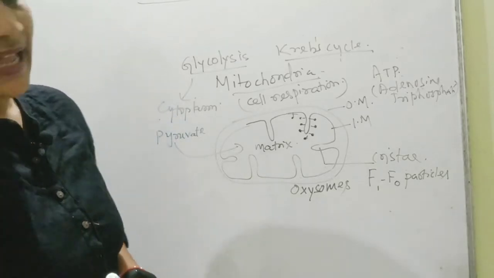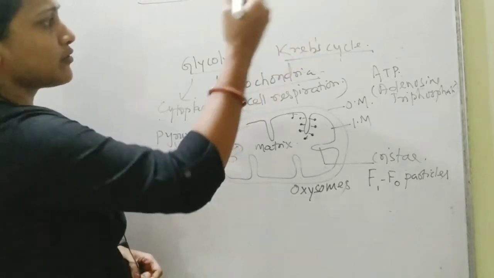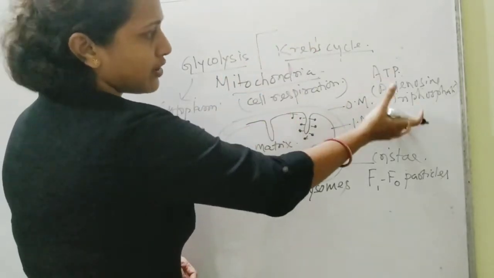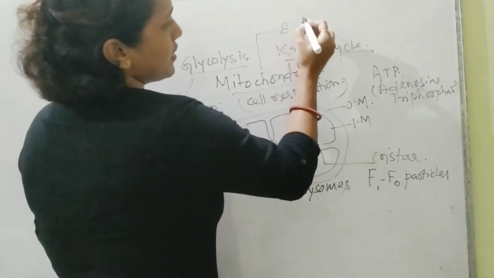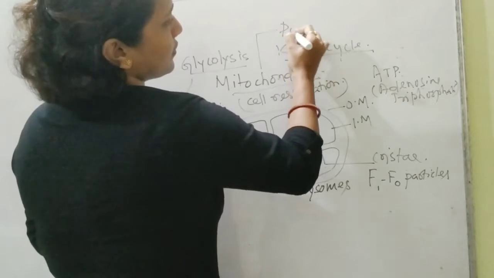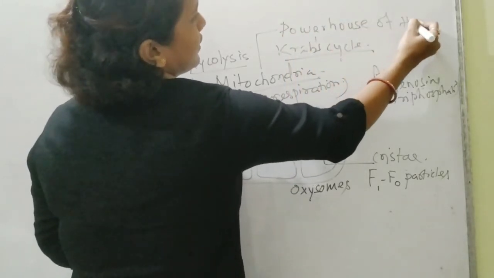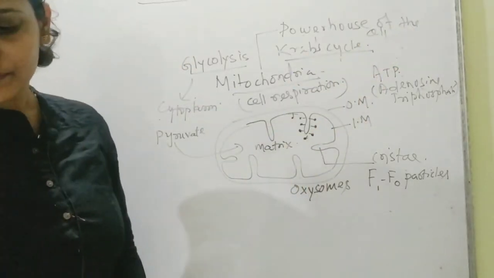I hope this part helps you about knowing a great deal about mitochondria. For the cell respiration and production of ATP, which is the fuel for every metabolic activity, it is called the powerhouse of the cell. Done?